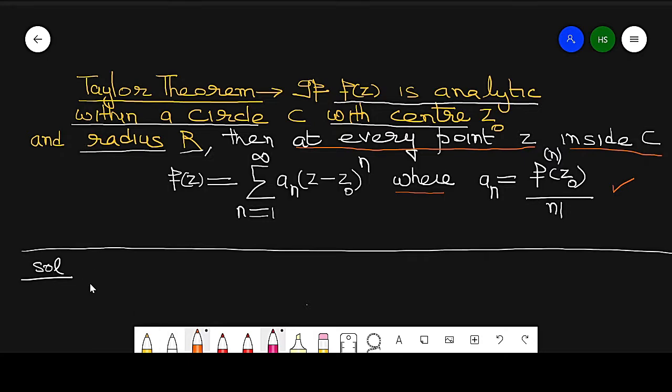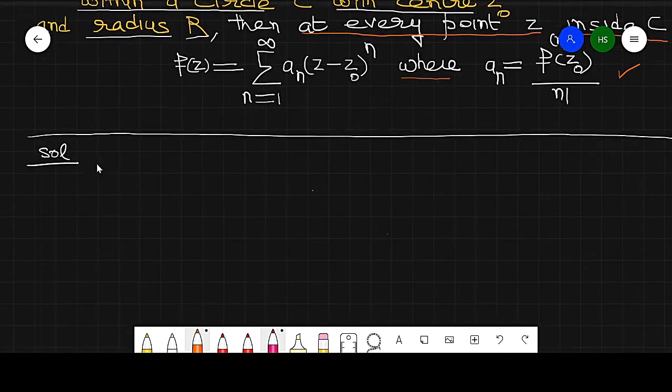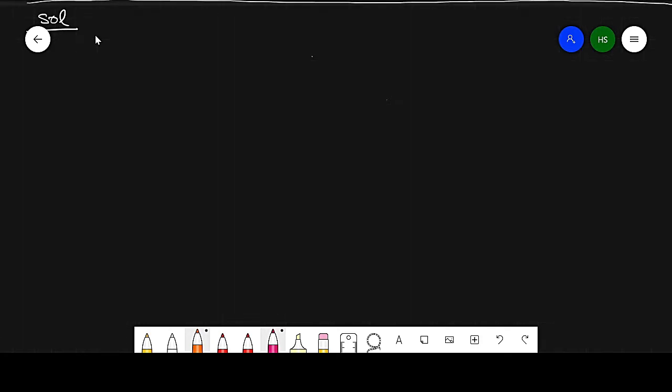Now, to prove this theorem, what is the given part? In the given part, I am taking some circle whose center is z0 and radius is r.